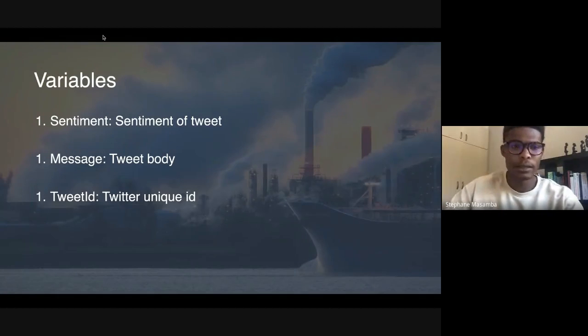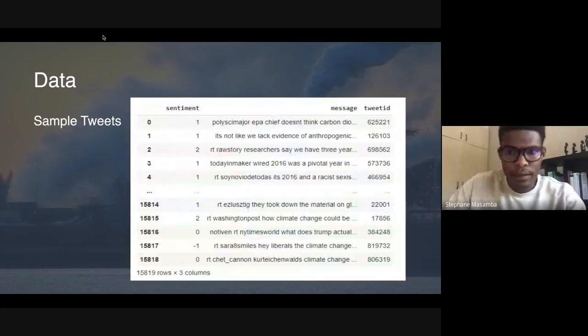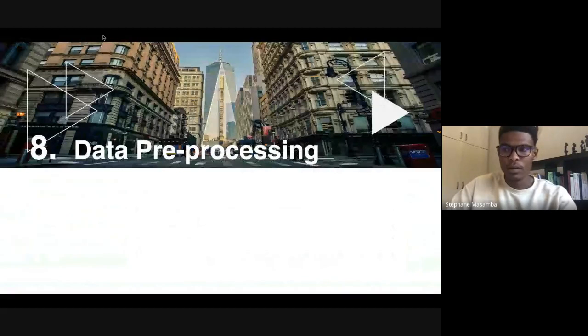Our data consisted of 3 variables, i.e. columns, which were the sentiment of the tweets, the body of the tweet, and the tweet's unique ID. Here is a sample of our data frame and how it looks with our variables. Data processing was the following step in the study.